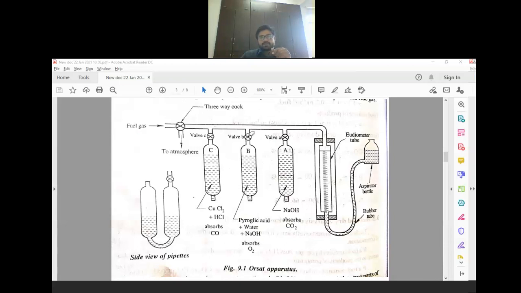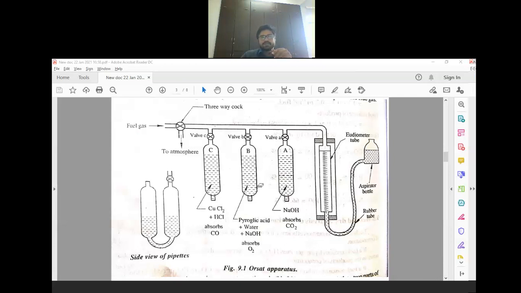Now you need to open another valve, and send all this flue gas into this chamber, so that the flue gas can come in contact with this acid, water and NaOH. And here, if O2 is present inside the flue gas, all the O2 gets absorbed, and in this chamber CO gets absorbed.